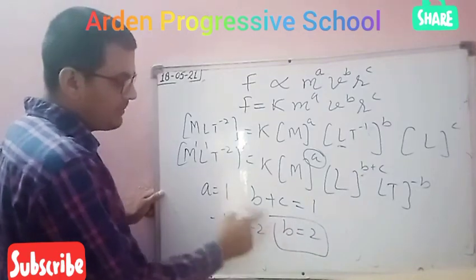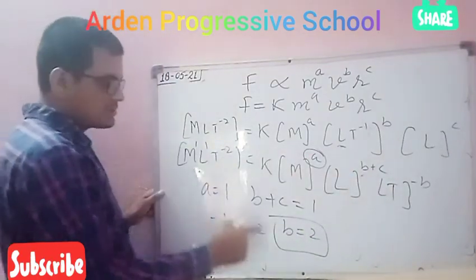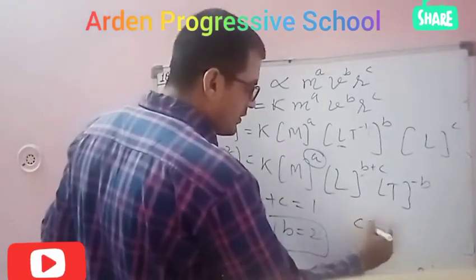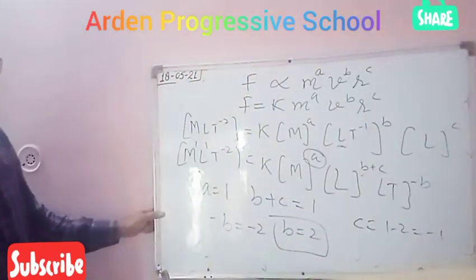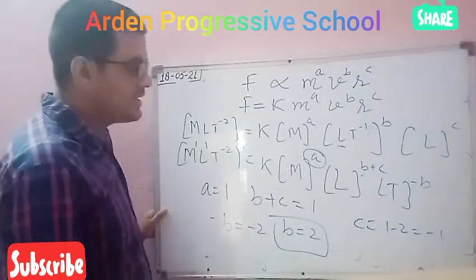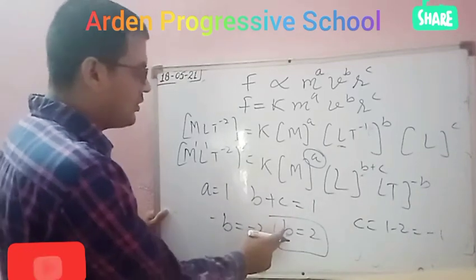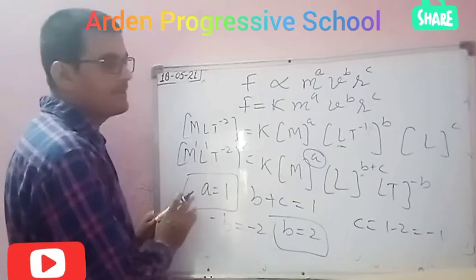And put the value of b here. You have written here b plus c equal to 1. So in place of b you will put 2. When it moves to this side, it will be 1 minus 2 equal to minus 1. Okay. So the value of c will be minus 1. And the value of b will be 2 and the value of a will be 1.